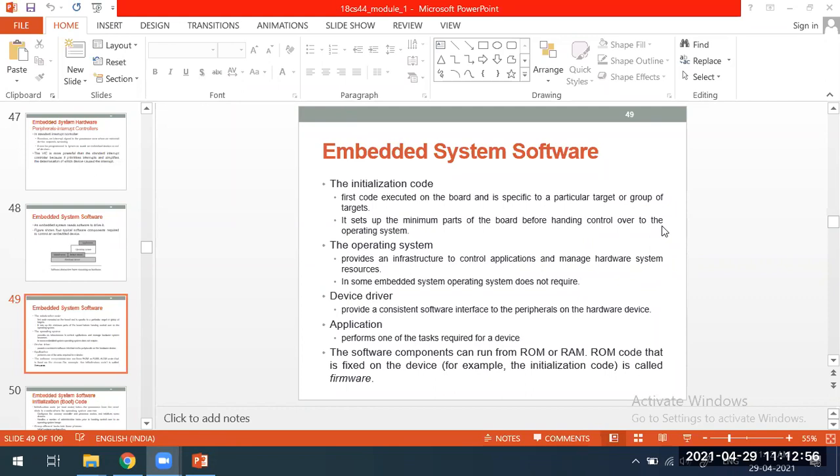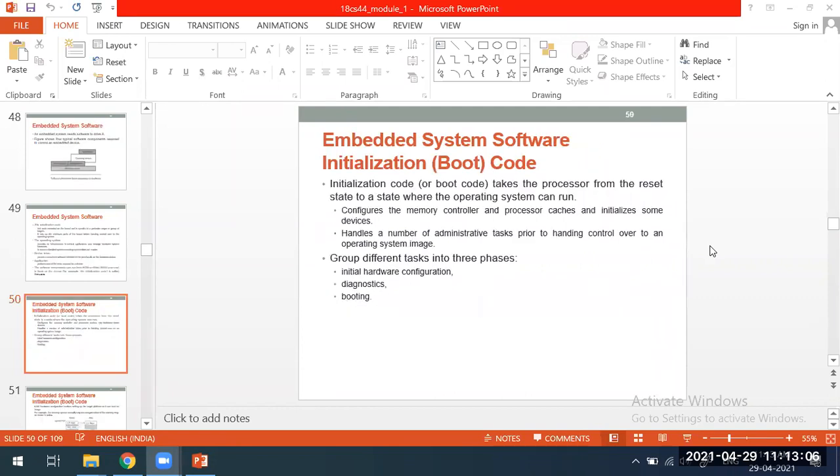Initialization code, boot code or firmware. This is the name which is going to be given. What it is going to do is, first step is, it is going to initialize the hardware configuration.